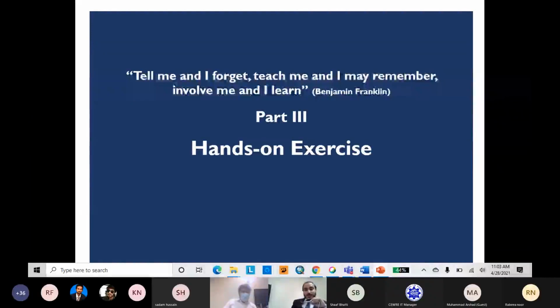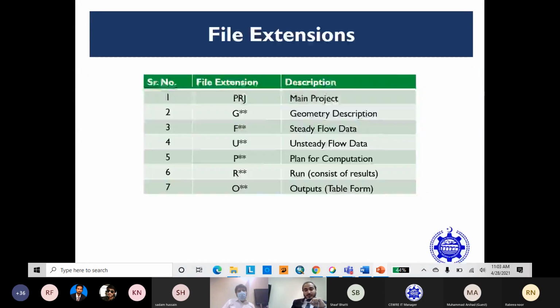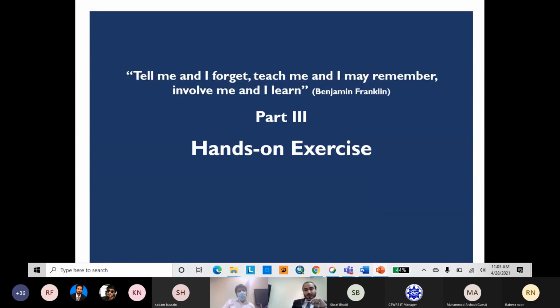The next one is a quotation from Benjamin Franklin, which says, "Tell me and I forget, teach me and I may remember, involve me and I learn." So let's start our third part, which is the hands-on exercise, so we can learn from each other. For the hands-on exercise, we have already provided the input data required to develop any HEC-RAS model.